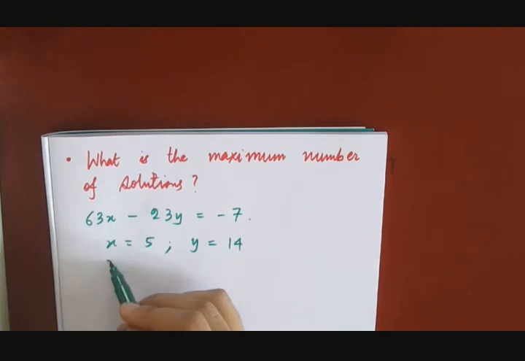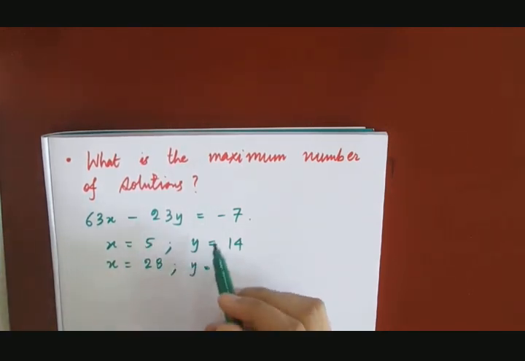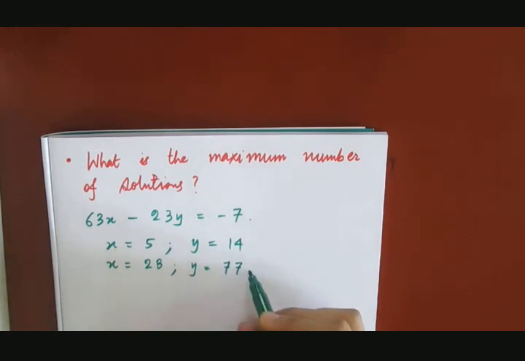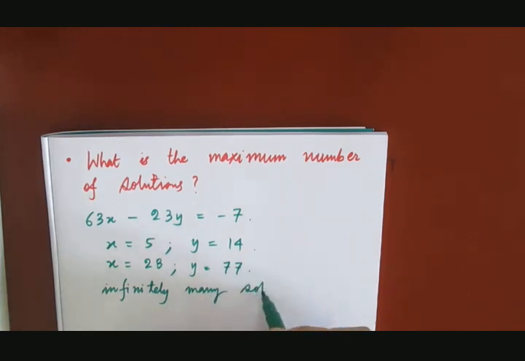Not only that, even x equals 28 and y equals 77 most probably is again another solution. And interestingly, there are many solutions to Mahavira's problem.